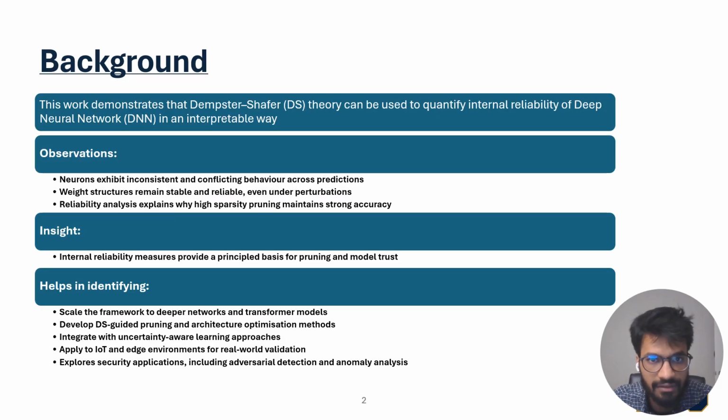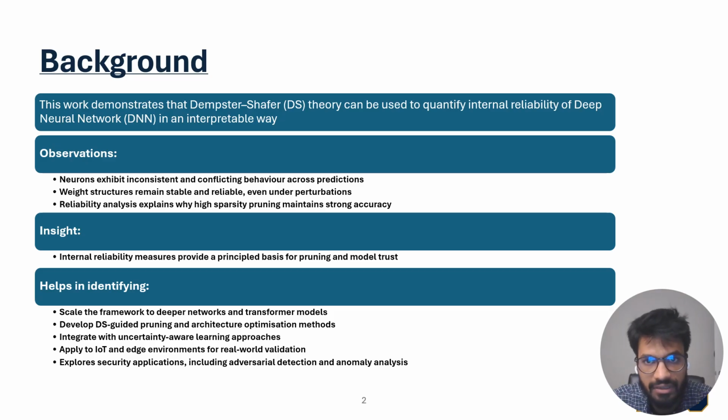Let's start with the background of this work, which is basically based on the fact that deep neural networks are powerful, but their internal decision process is difficult to interpret. In the study, we show that the Dempster-Shafer theory can be used to quantify the internal reliability of a deep neural network in an interpretable way.